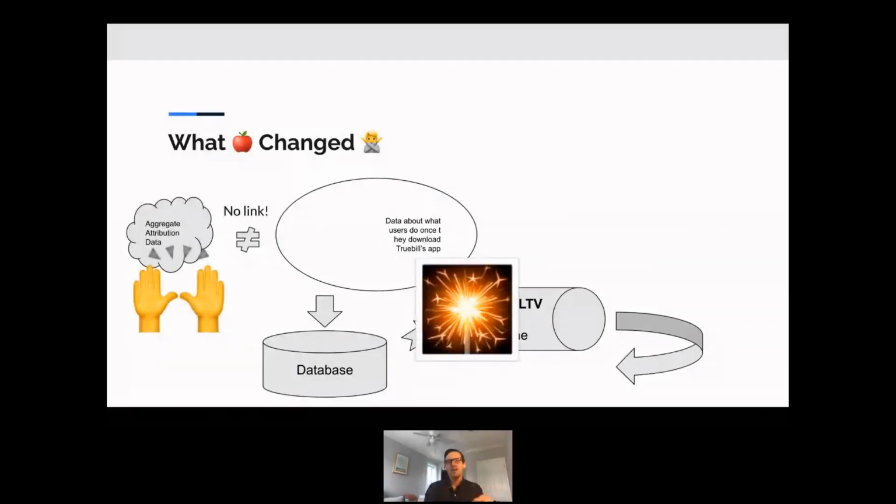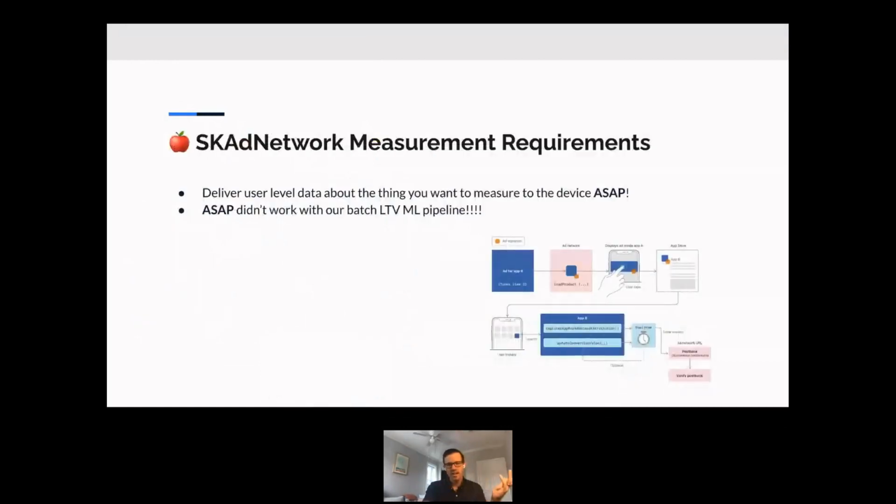Luckily, Apple provided some additional measurement methods through SKAdNetwork that we've tried to lean into. We're not going to get super deep into that again. There's a really complicated flow diagram here to the right. If you want to read more about that, check out Apple's docs. But the key points for us, and what we need to know so that we can understand why we chose to go with Apache Beam and streaming ML pipelines, is that we needed to design a system that delivered user-level expectations of LTV to the device very quickly so that we could use Apple's measurement schemes.